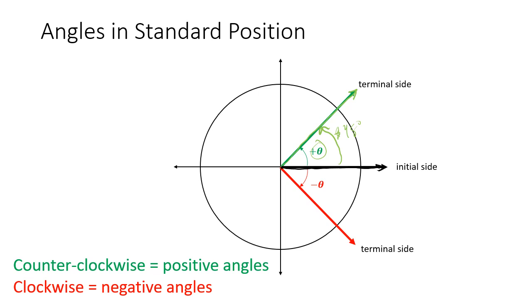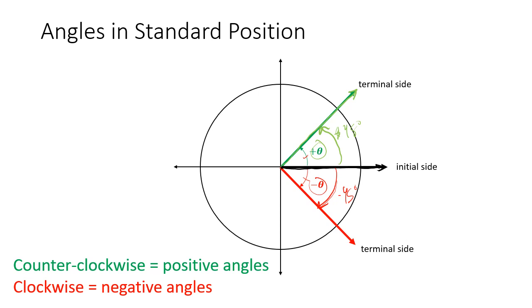But we can also have negative angles, and negative angles occur when we are doing a negative rotation, sorry, a clockwise rotation. So clockwise is negative. We're going from our terminal side rotating clockwise. We have the negative angle, and we're saying that angle and that angle are the same angle. And so this might be like a negative 45-degree angle.